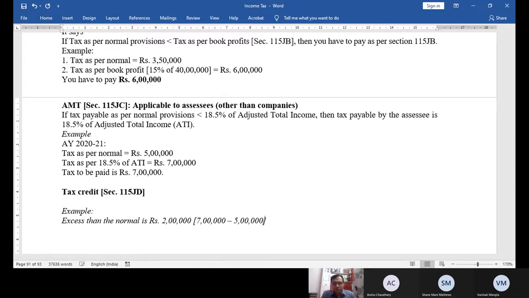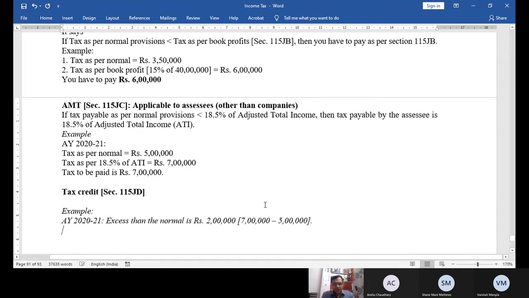Government says no issue. Whatever excess you are paying, the 2 lakh I am paying extra, in the coming 15 years we are giving you 15 years time to adjust it against tax. Now, first understand this example. This is happening in AY 2021.